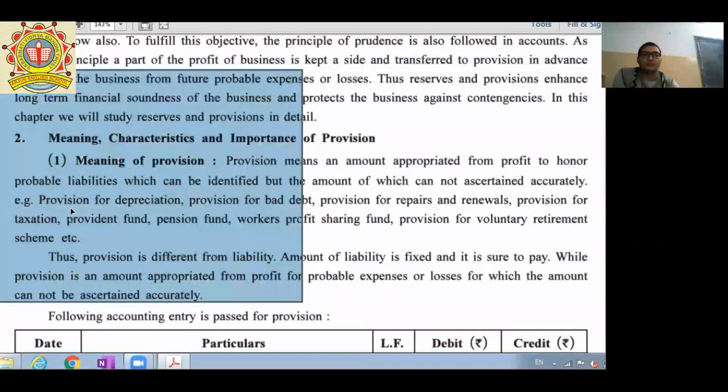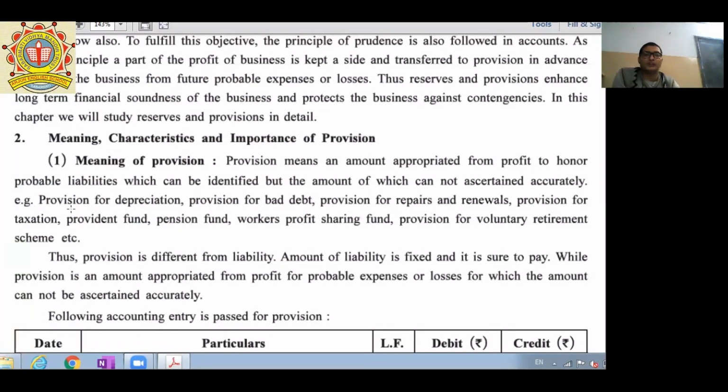Next one, provident fund. Provident fund is a certain sum of liability that is paid to the workers or employees for the service they have given to the business. Pension fund: at the retirement of any employee, it is the responsibility of the company to give a fixed pension to the employee for their remaining life.